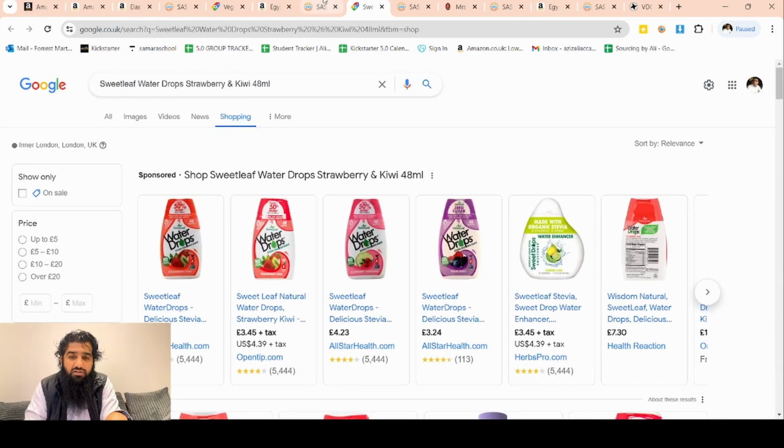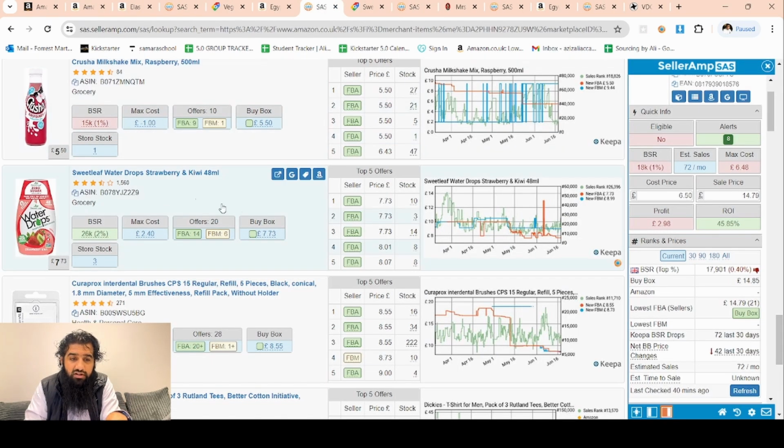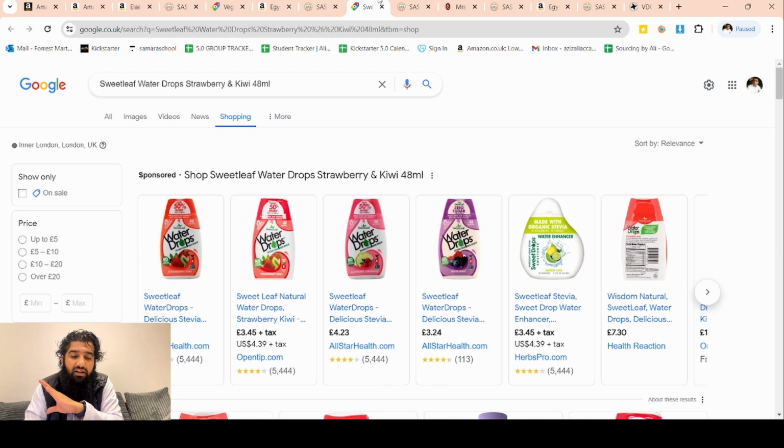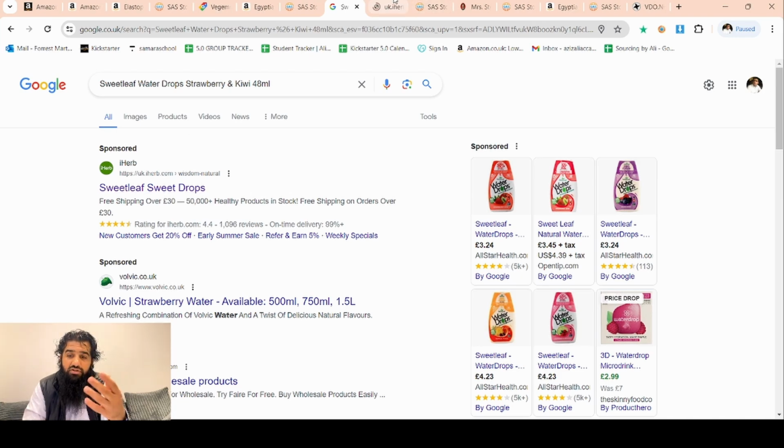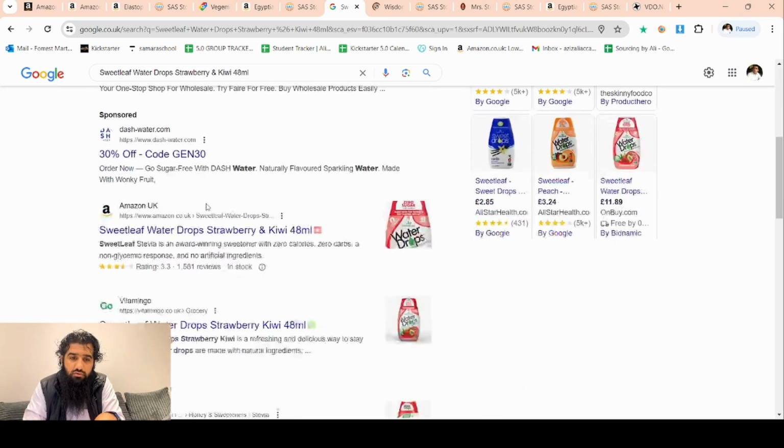From All Star Health we can buy for 324. Here is for 773. I'm not the biggest fan of All Star Health either because at checkout the delivery cost is just higher than the total of the product. So I just do not like this seller, but you can check it for yourself if it works for you or not. So where else can we find it?